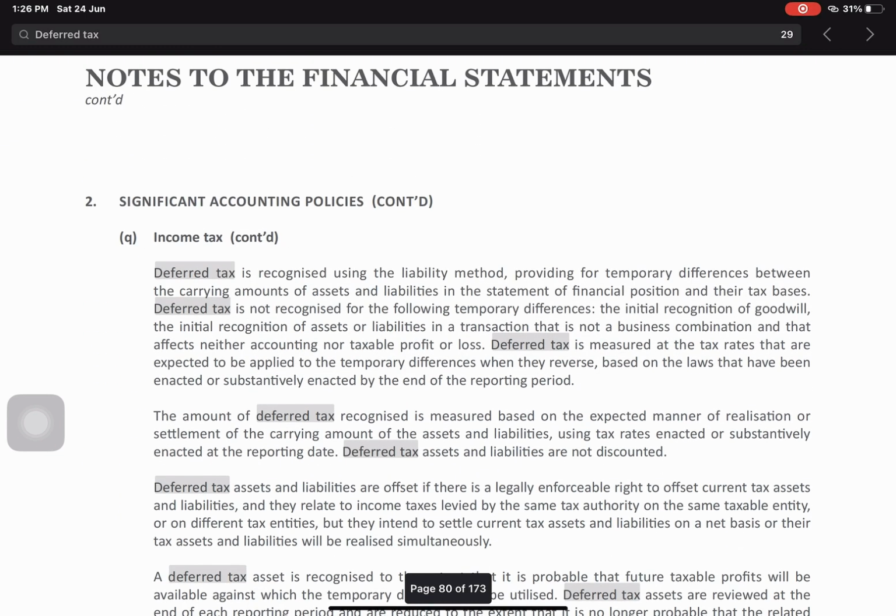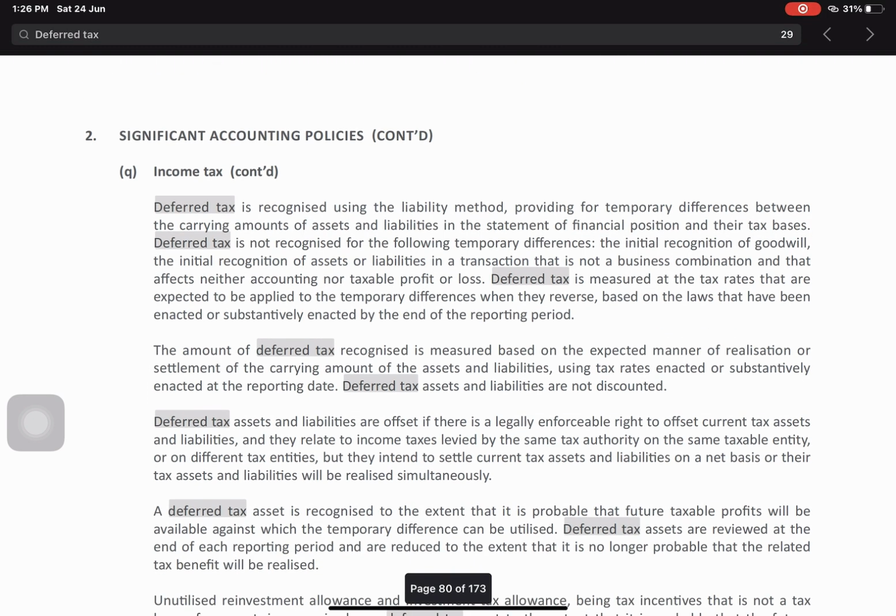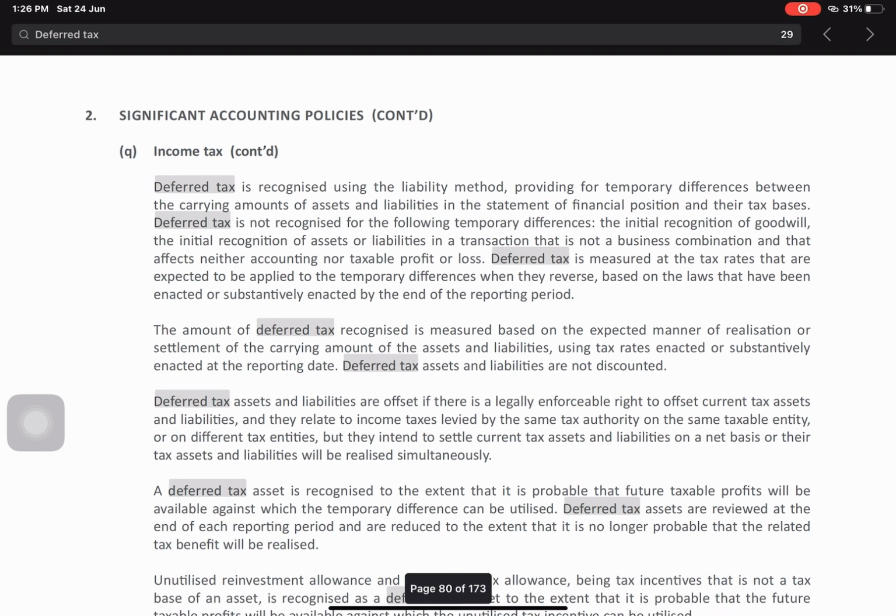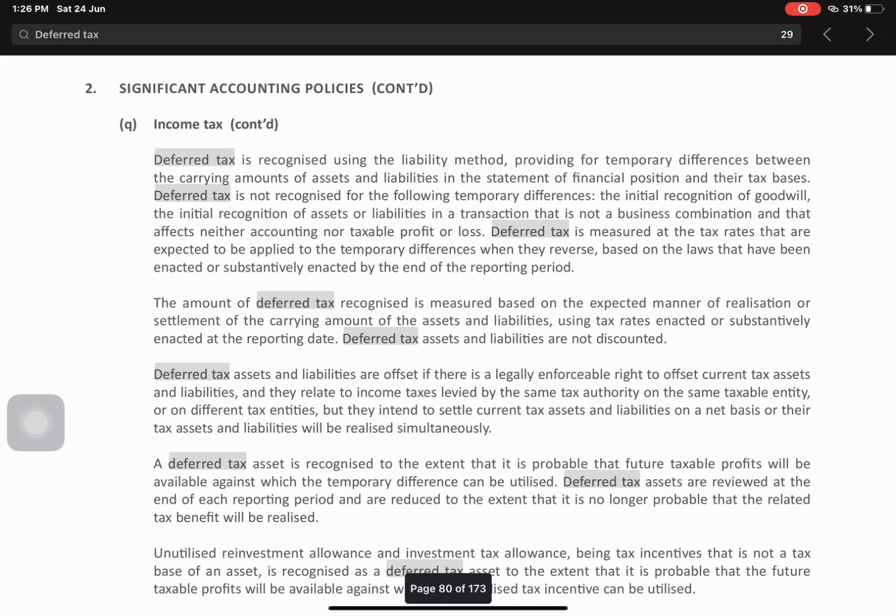The measurement is at the tax rate that are expected to be applied to the temporary differences when they reverse, based on the law that has been enacted or substantively enacted by the end of the reporting period. And the measurement is based on the expected manner of realization or settlement of the carrying amounts of the assets and liabilities, using tax rates enacted or substantively enacted at the reporting date. Deferred tax assets and liabilities are not discounted.